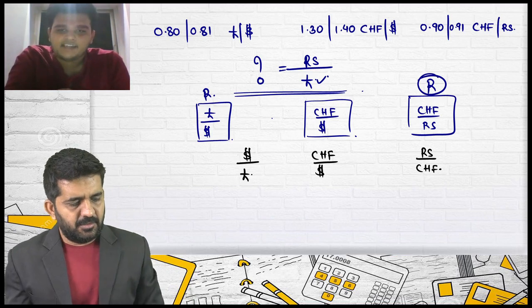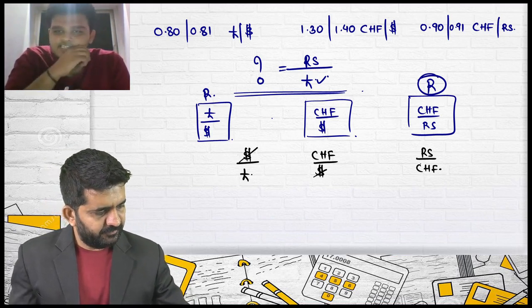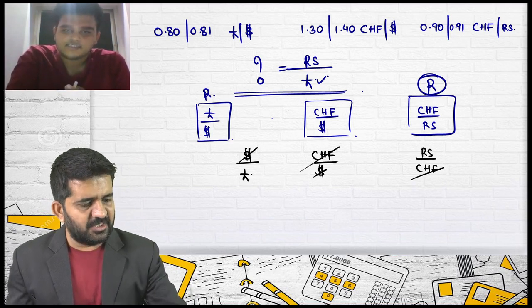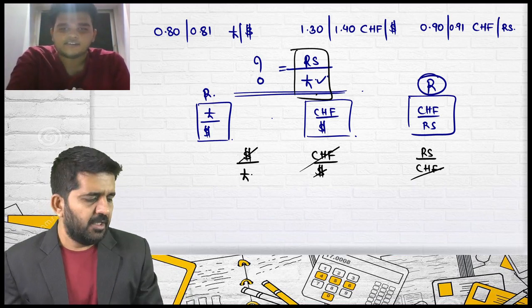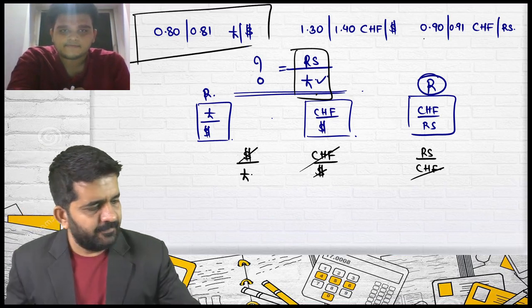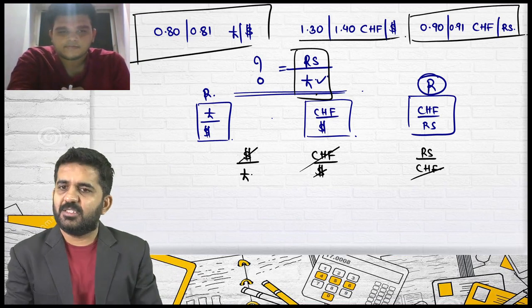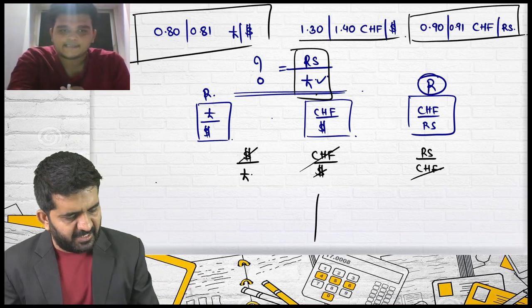CHF and dollar will get cancelled, and what you will be getting is rupees per pound. Yes, it is correct. So you are doing the reciprocal of this and this, but you are not doing the reciprocal of this one. Is it alright?